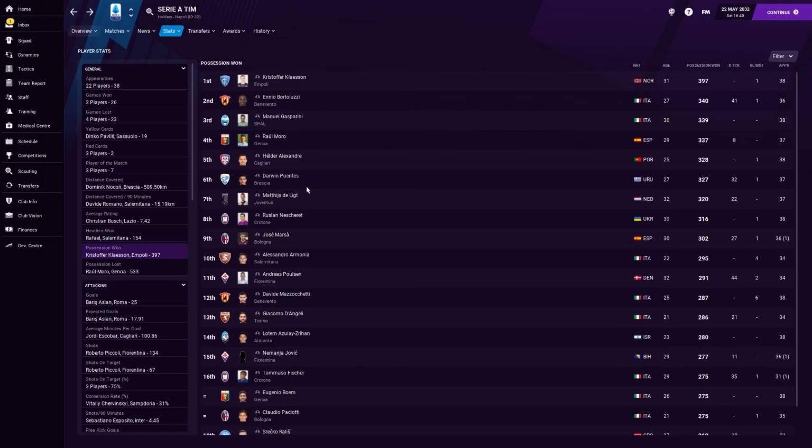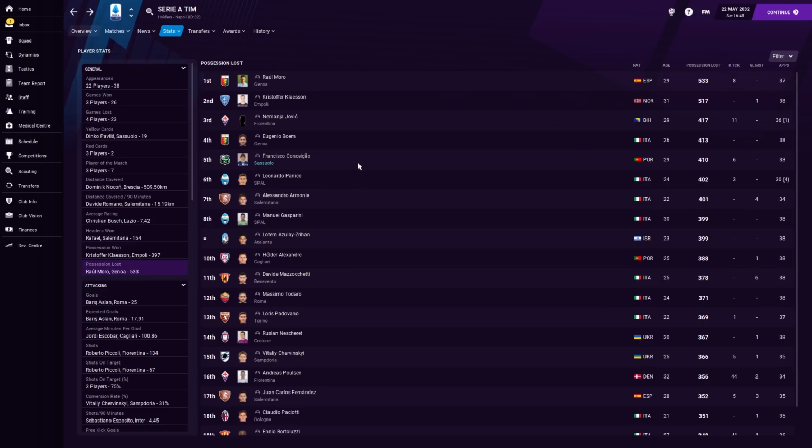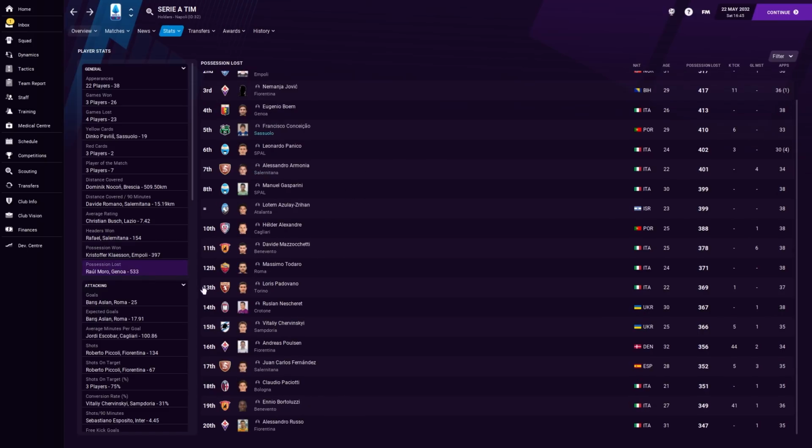in fairness. Possession won. I guess that's when goalkeepers, you find, seem to dominate this stat sometimes. Possession lost. Constantine as well, by a considerable margin too. Like, nobody else from our team features on here at all. Now, that could just be because he played that position the most, and that's the most vulnerable position. So there is that factor too.